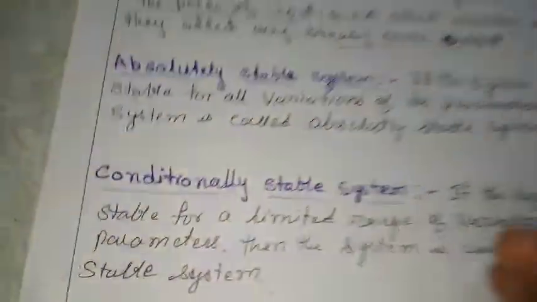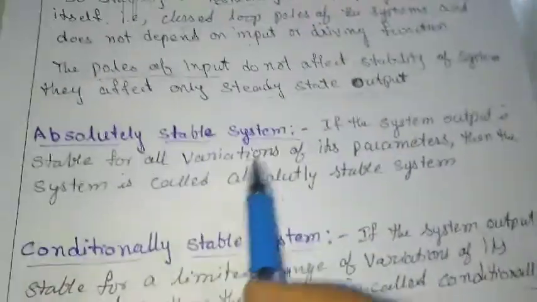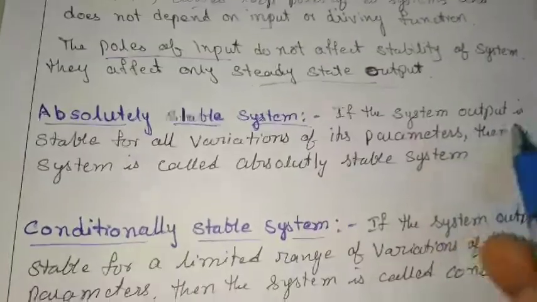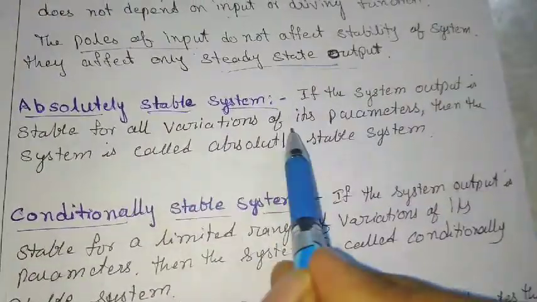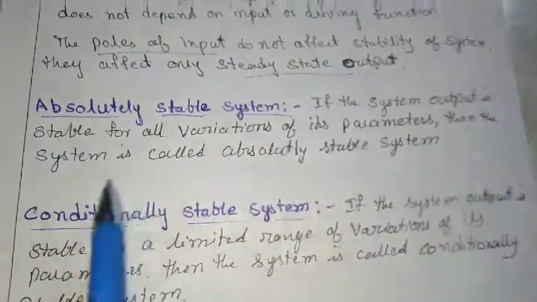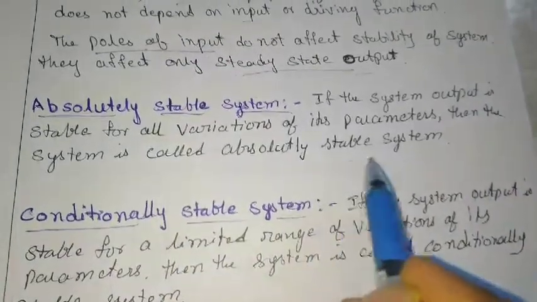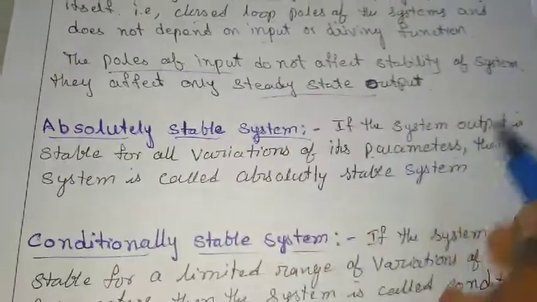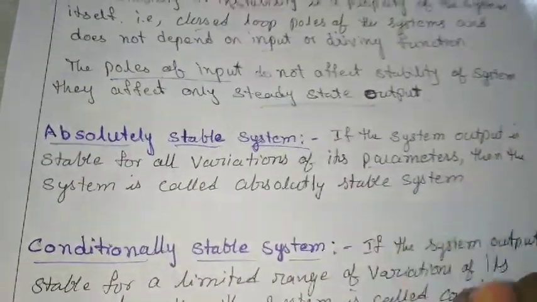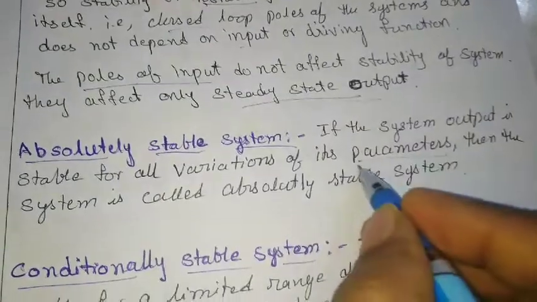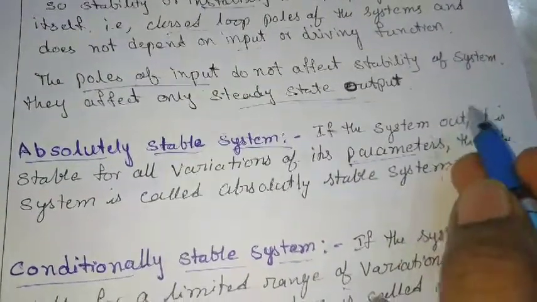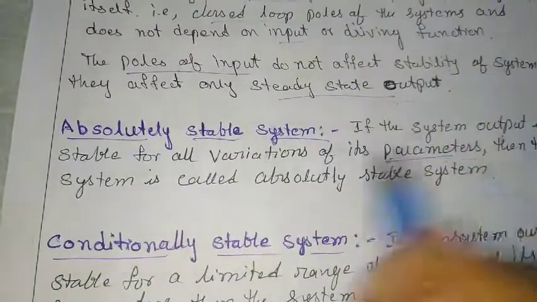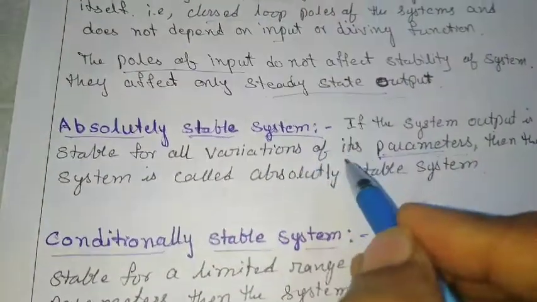We have two more definitions, the absolutely stable systems. What are these? If the system output is stable for all variations of system parameters, then the system is called an absolutely stable system. Means if the RLC parameters in a system are varied, and the system still produces a bounded output, then it is an absolutely stable system.